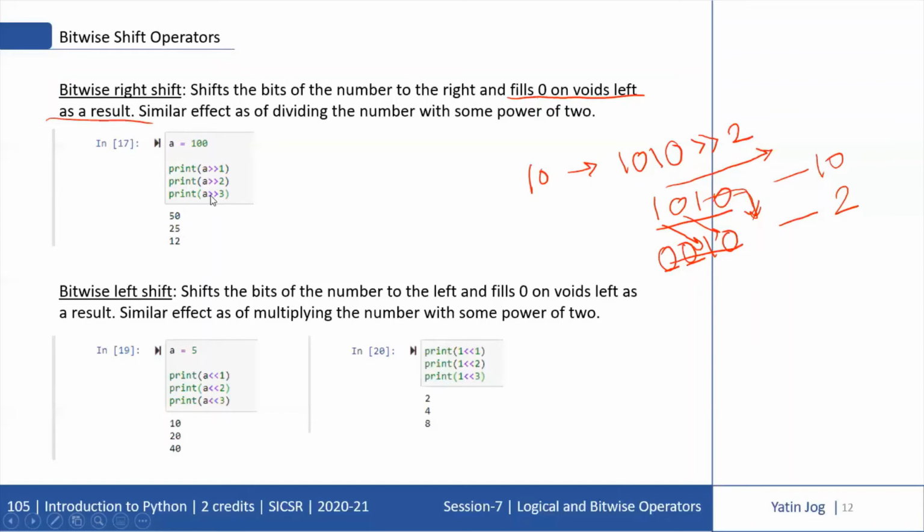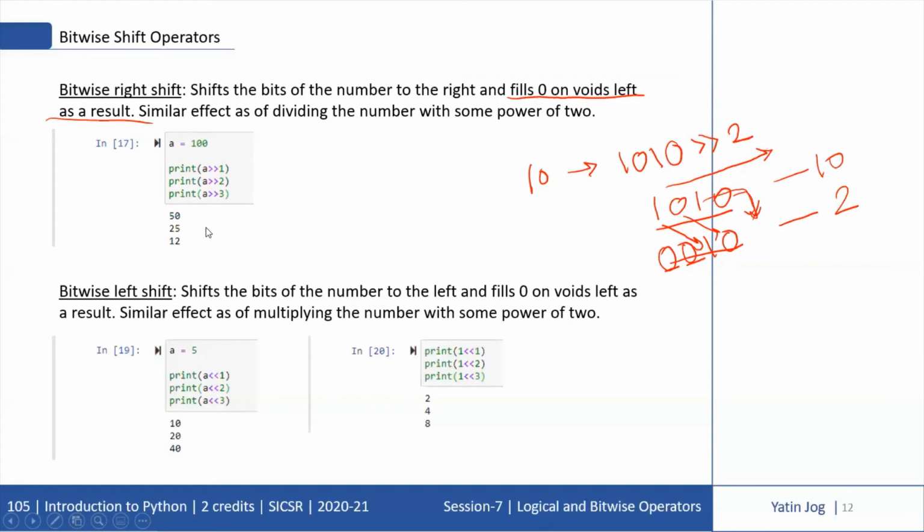And then if I try to right shift the binary of A by 3 locations, that is 2 raised to 3, that is 8. If I divide 100 by 8, I'm getting 12 point something. So my answer is 12. That's why it is said that the output in the case of the bitwise right shift operator has a similar effect as dividing the number by some power of 2.